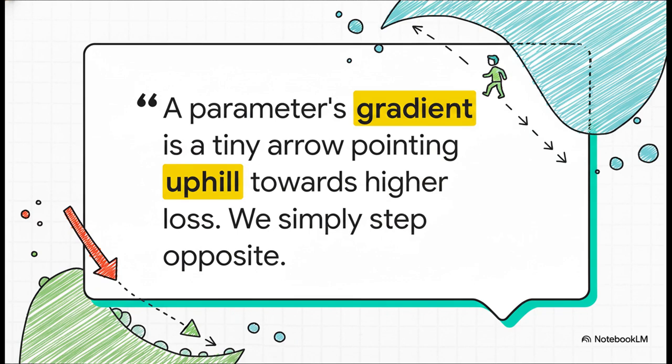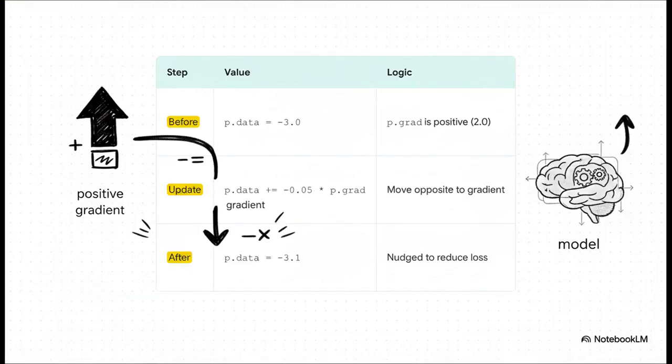I love this quote because it's the perfect mental picture. A parameter's gradient is literally a little arrow pointing uphill. It's pointing in the direction of more error, of higher loss. So what do we do? We just take a tiny little step in the exact opposite direction. That's all gradient descent is. It's just walking downhill.